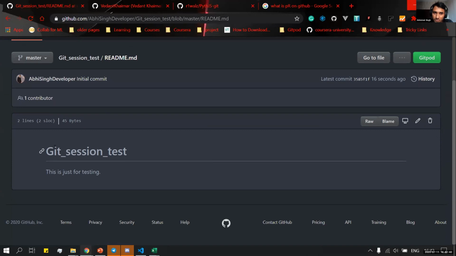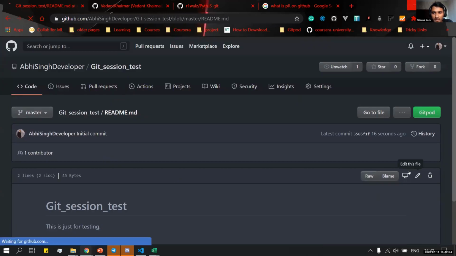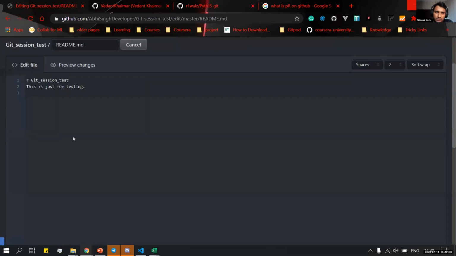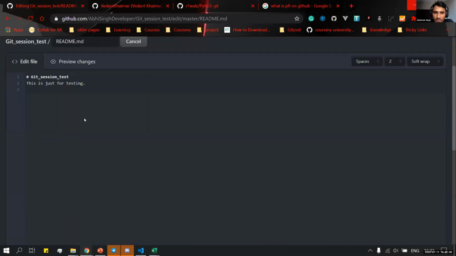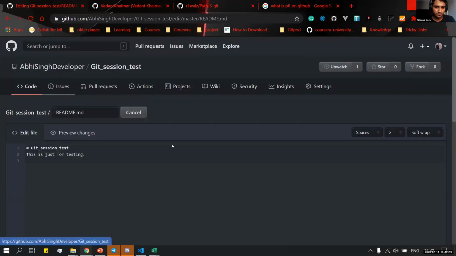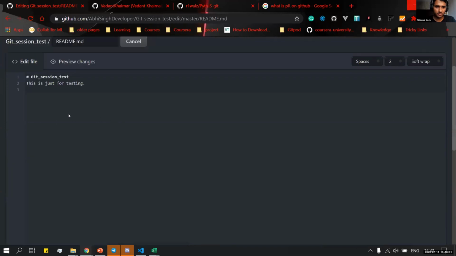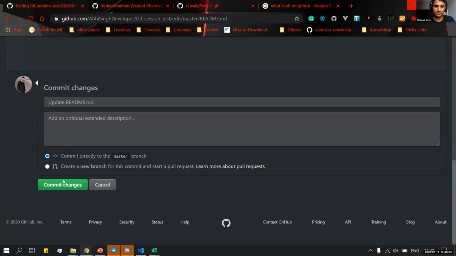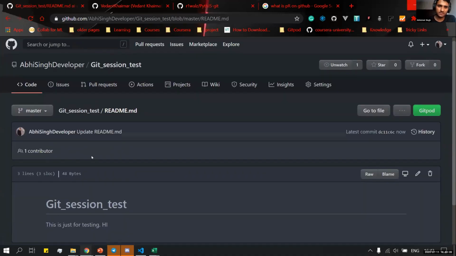We have the repository name and the description that we provided, and further we can go here and edit whatever we want to let others know about our repository and what it contains, like instructions for installing, if you are making software. You can give those here. And suppose you write anything and commit the changes, that will be reflected in your readme file.